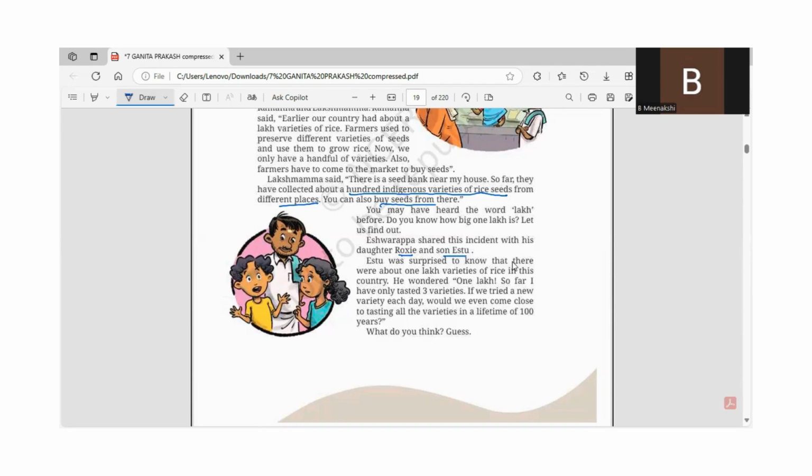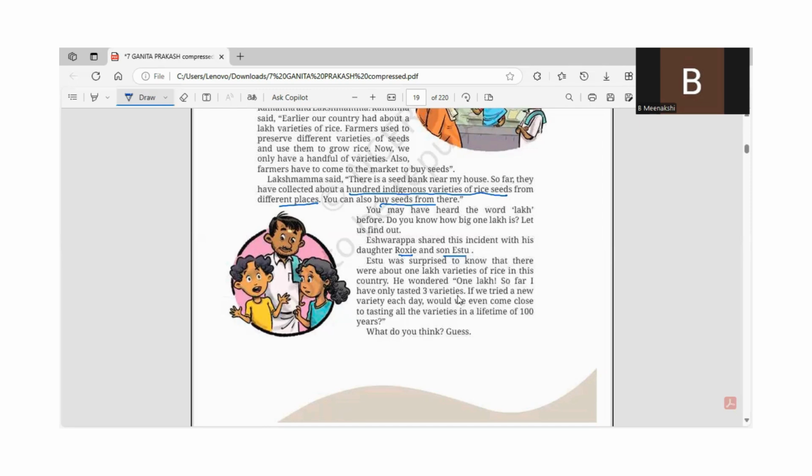So Istu was surprised to know that there were about 1 lakh varieties of rice in this country. He wondered, 1 lakh? So far, I have tasted only three varieties. He has tasted only three varieties of rice. But there are 1 lakh varieties of rice.